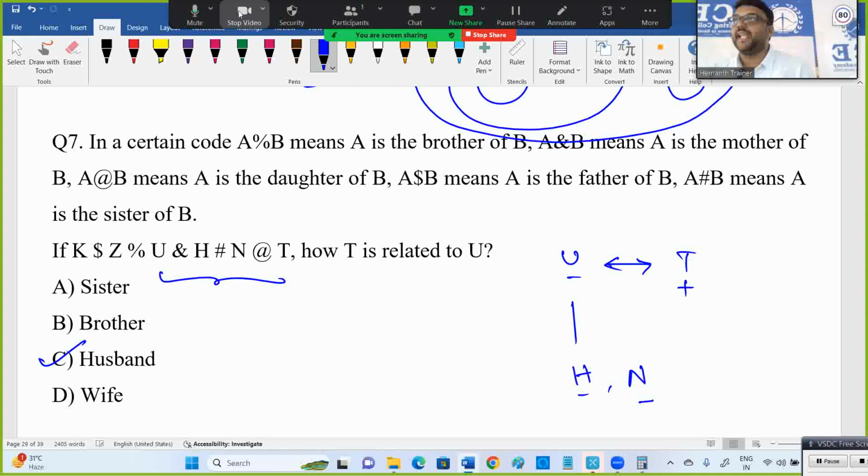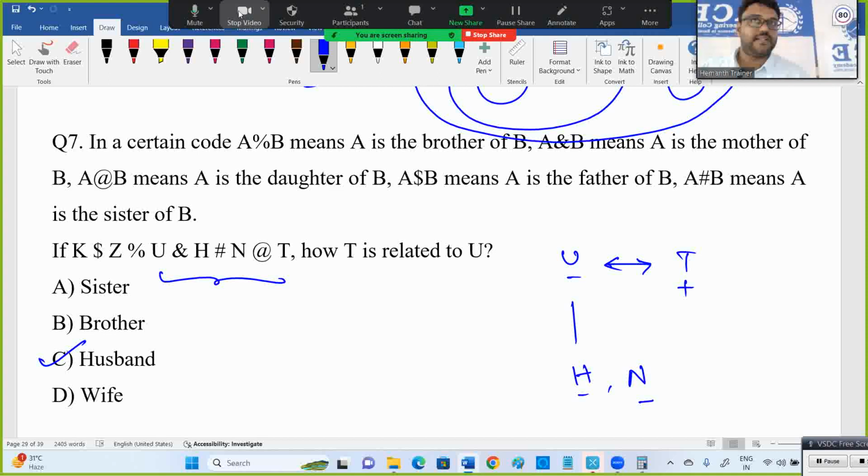I am not taking K and Z first, a waste. They are asking between U and T, so I start from that case only. That dollar percentage I am not using, waste of time. You people may think it is a bit lengthy, but now it becomes easy because we are discussing only U and T. The question is regarding U and T only. Focus on that part.